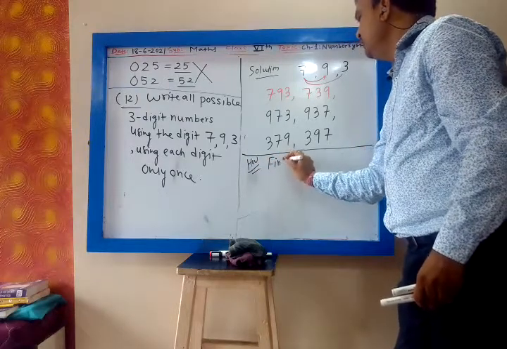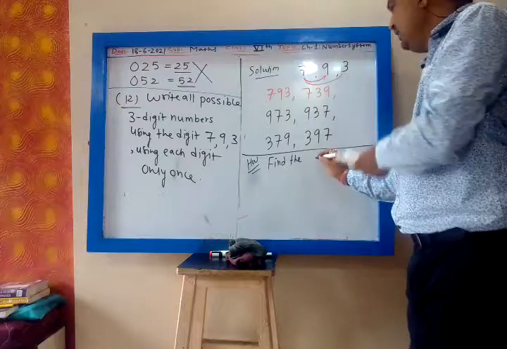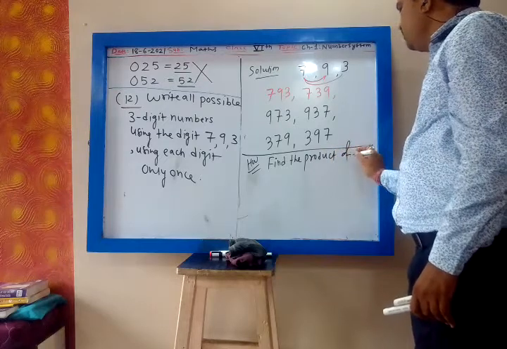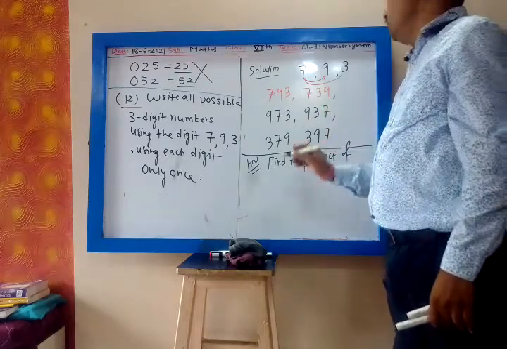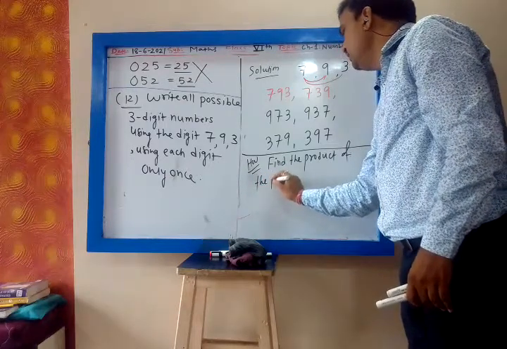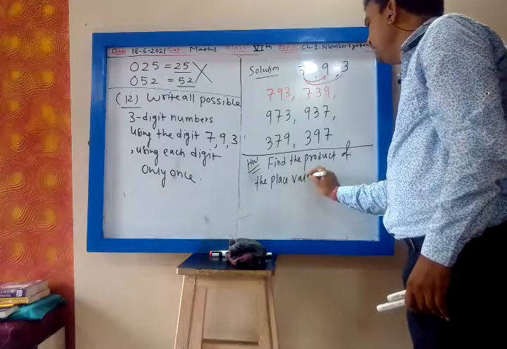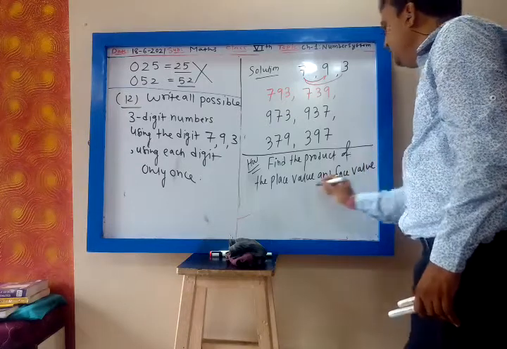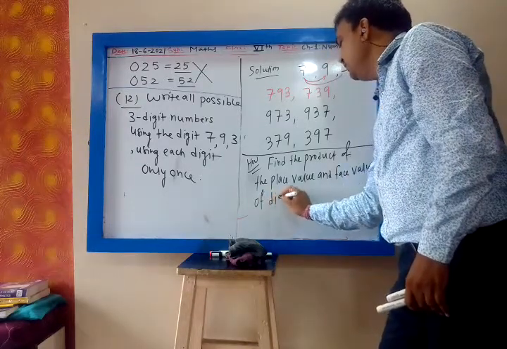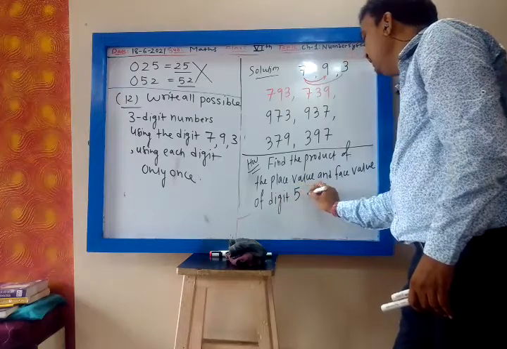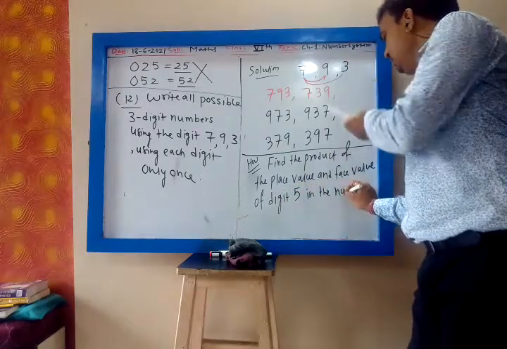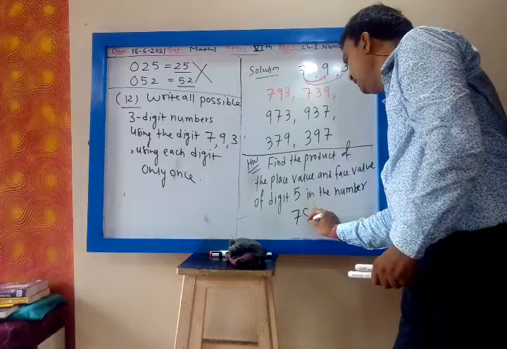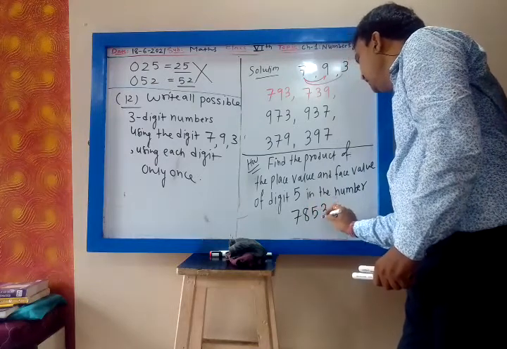Find the product of the place value and face value of digit 5 in the number 78536.